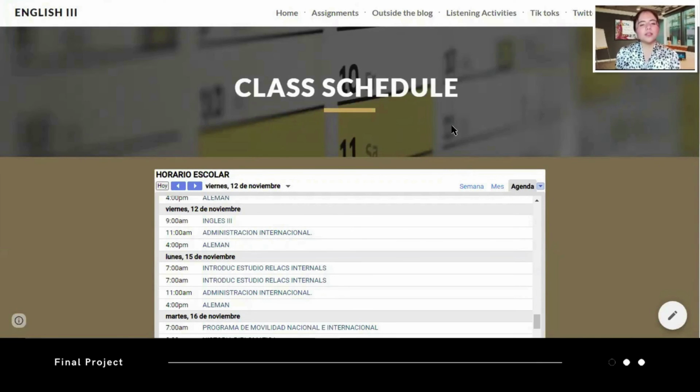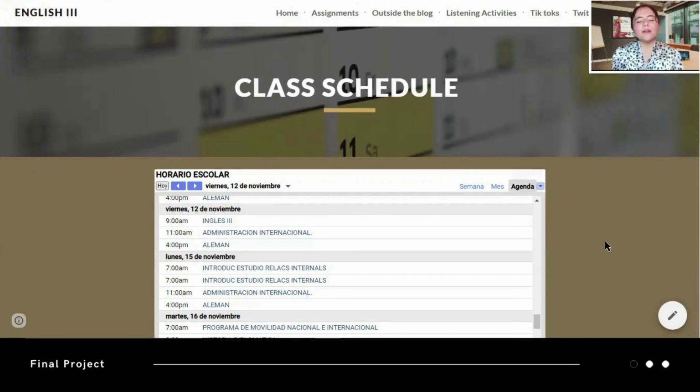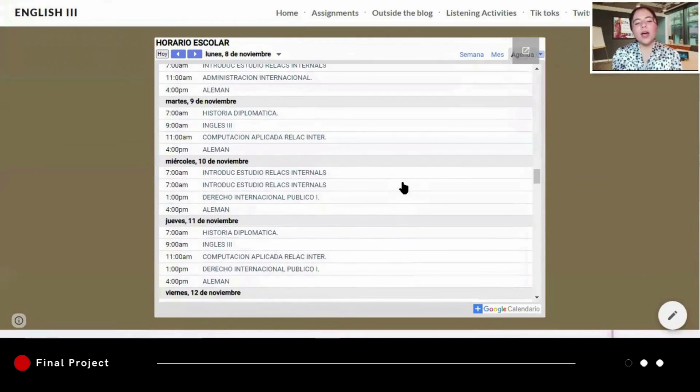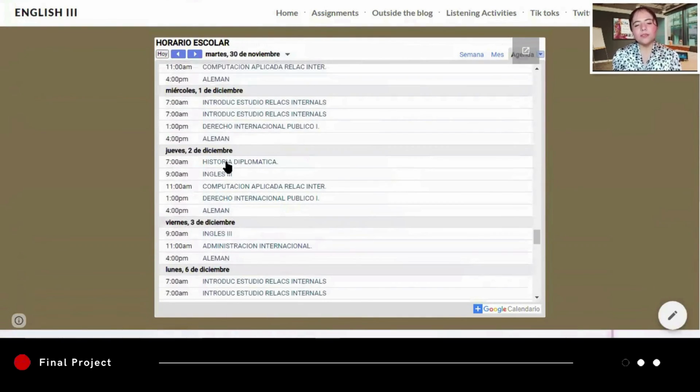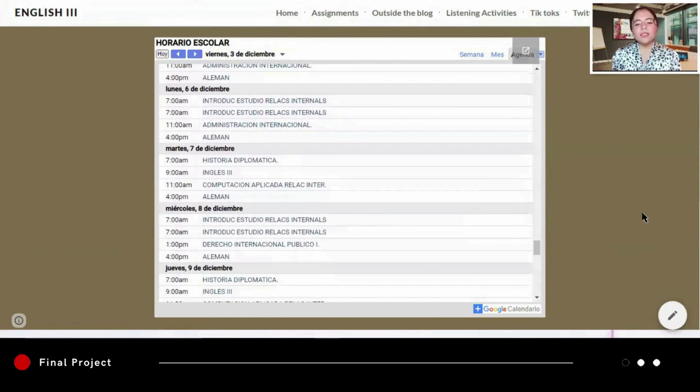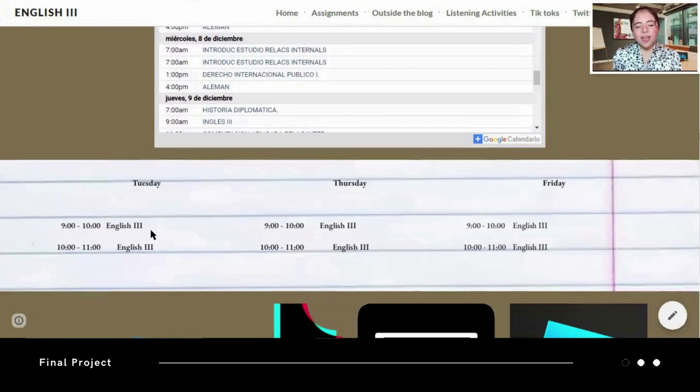And here you can find the last section in my blog, class schedule. And here you can see the schedule of my classes. I decided to add this section so that I would have something different and to be able to organize myself because I tend to forget a lot of things. And this was a good way to remember what classes I had.